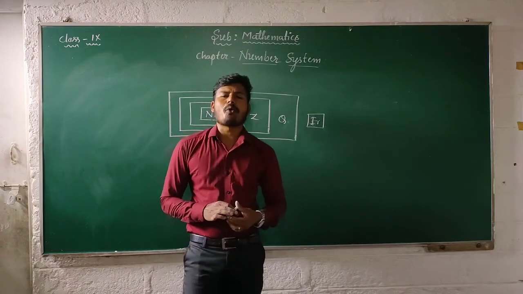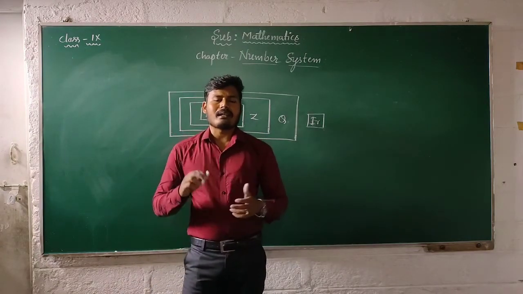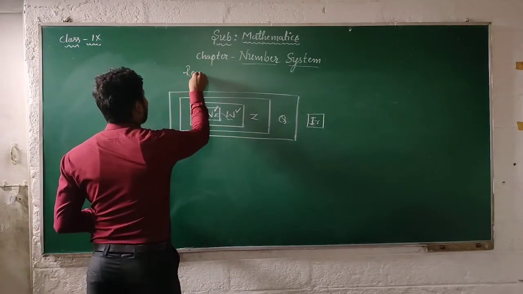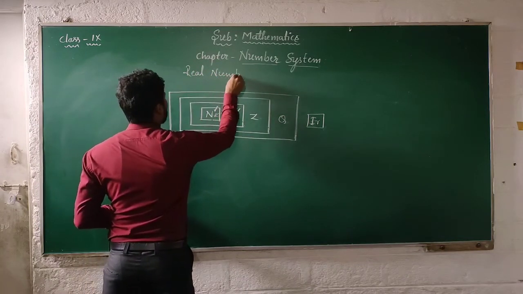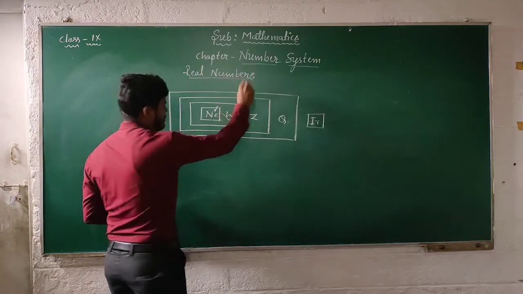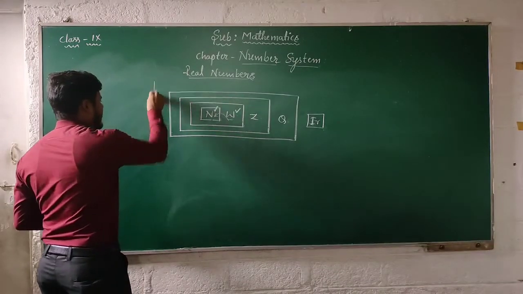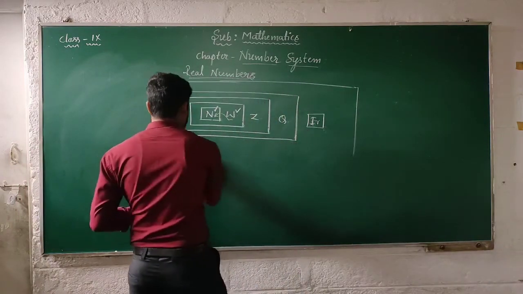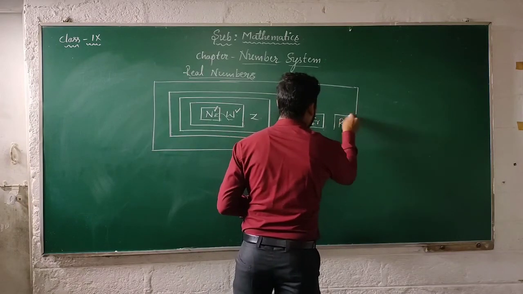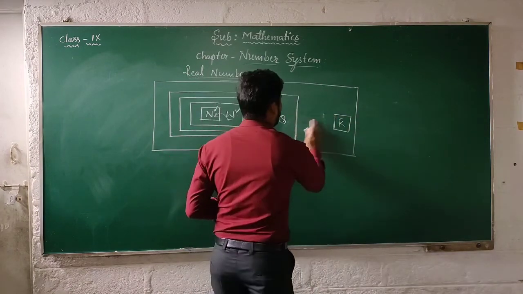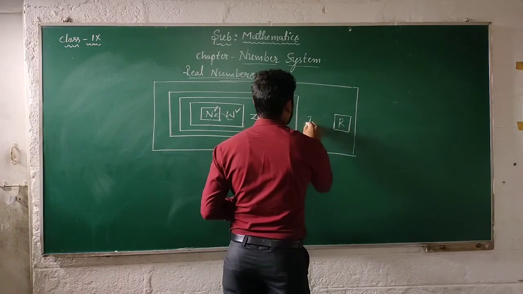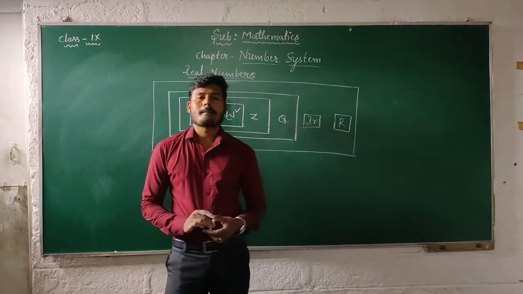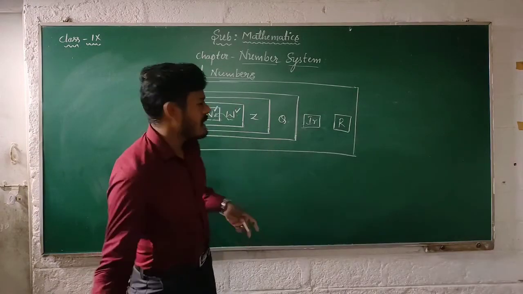Then finally, a very important kind of number is there. The type is real numbers. A very important type of number, that is real numbers. Then what are real numbers? It is very easy to understand real numbers. So here it is a real number.